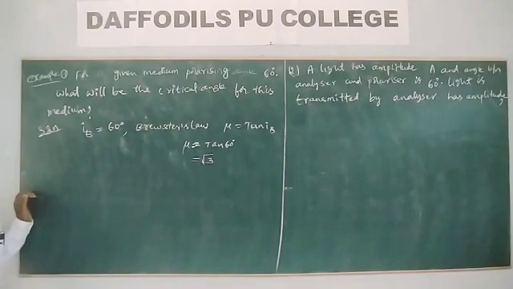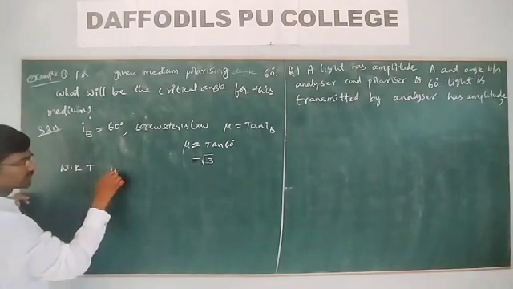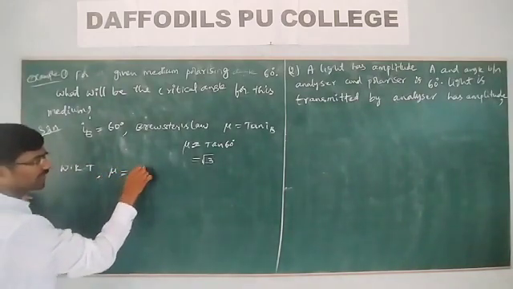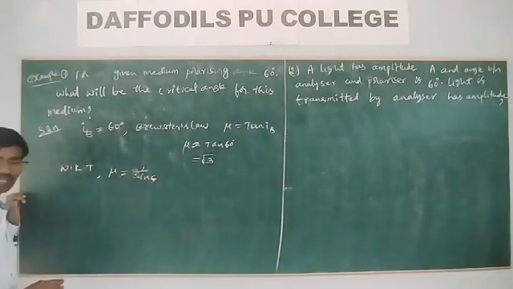But what is the relation between critical angle and refractive index? We know that mu is equal to 1 by sin c, where c represents the critical angle.